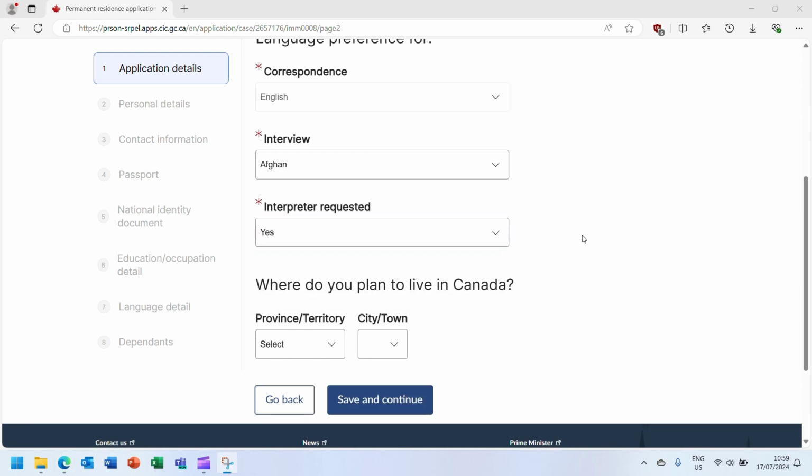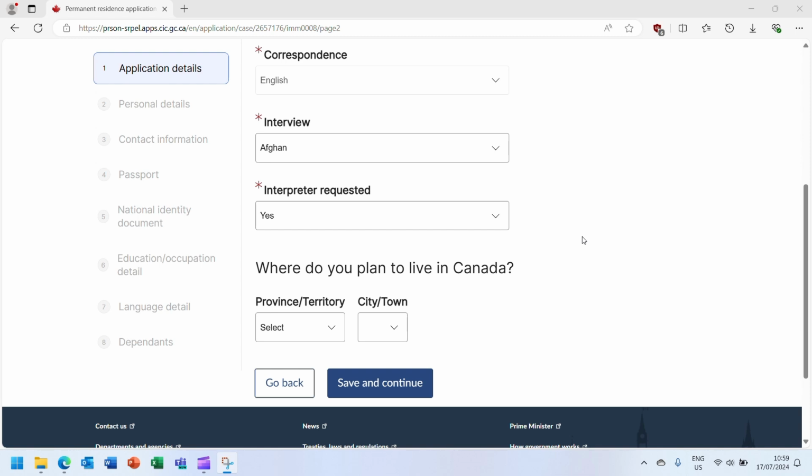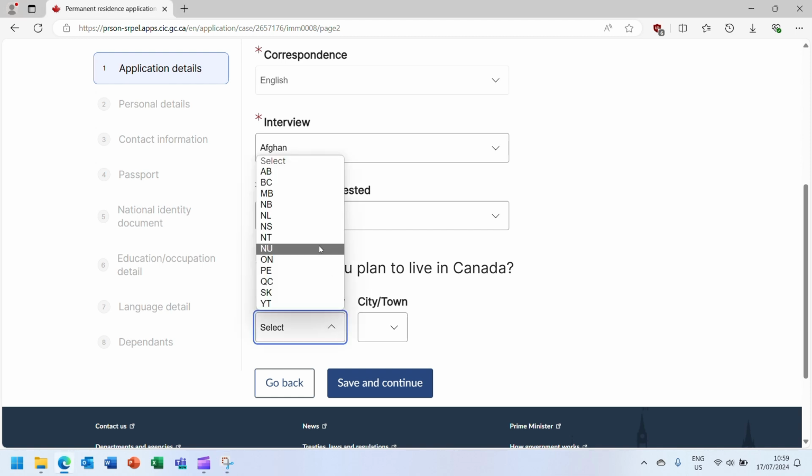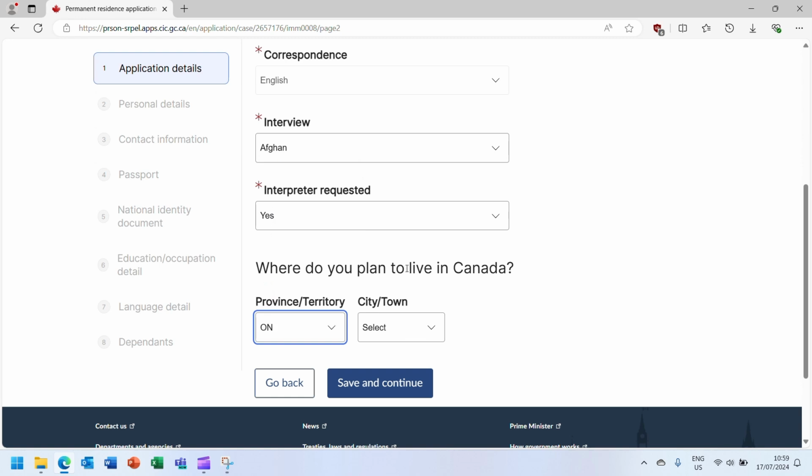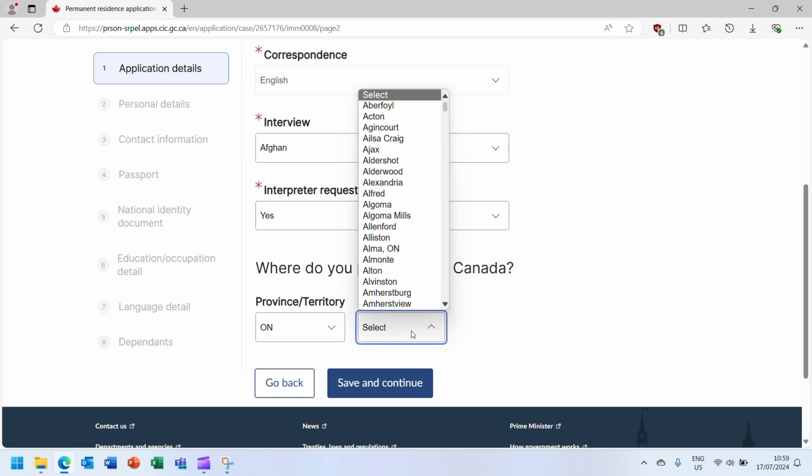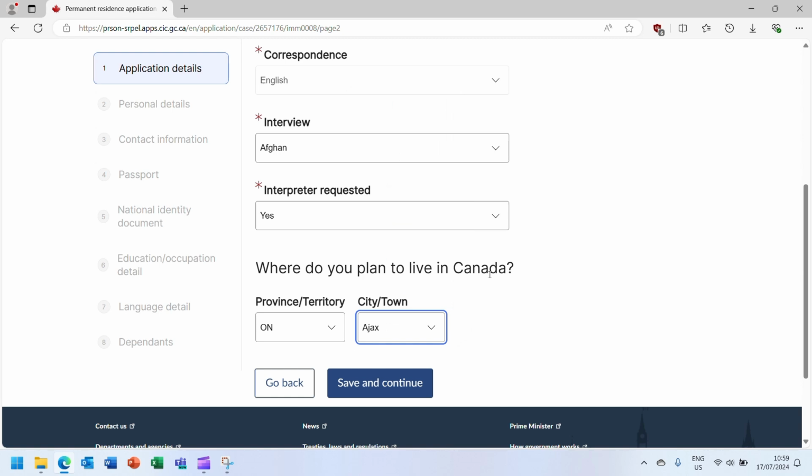When answering the question on where the principal applicant plans to live in Canada, please ensure that the province or territory and the city or town corresponds with where the permanent resident in Canada is currently living. Even though this question is not marked with a red asterisk and is not mandatory, it must be answered. Once you're done, click on the Save and Continue button. You can always go back to make corrections to any part of the form if needed.